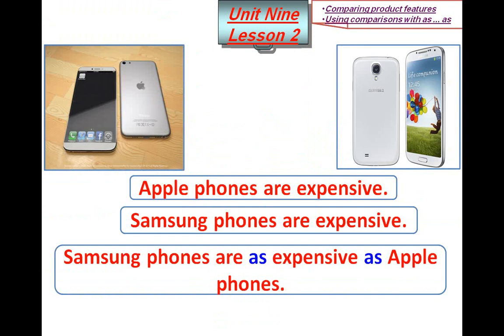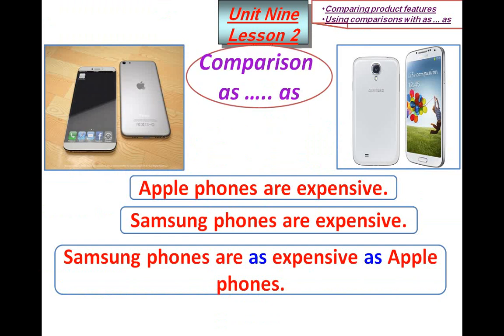I say Apple phones are as expensive as Samsung phones. So I put as, and between them I replace the adjective. That's called comparison of as, adjective or feature as.